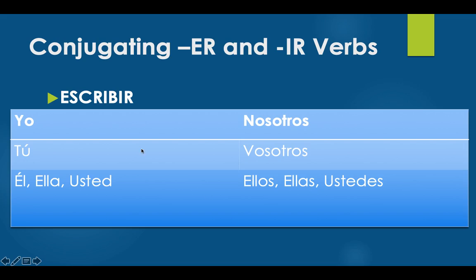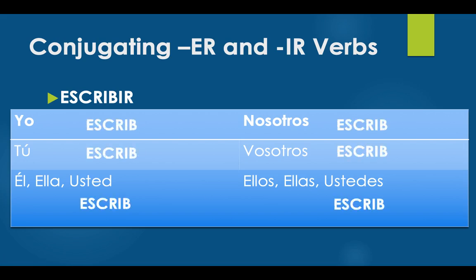Look at the verb escribir. To conjugate escribir, we're going to chop off the IR. We're carrying down escrib. This is an IR verb, which actually is very similar to an ER verb. So as we take off our IR here, we're going to add a different set of endings. Here we add o, es, e, imos, ís, en. So notice, I've highlighted in yellow this time, I've used a different color, for imos and ís. All the rest of these are the same as our ER verbs. We still have o, we still have es, and e, and en, but instead of emos for an IR verb, we have imos. And instead of éis, we have ís for an IR verb.